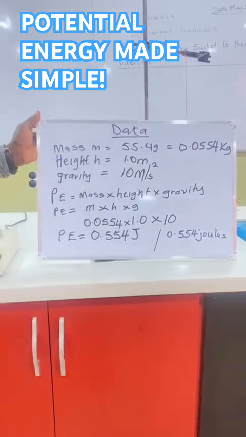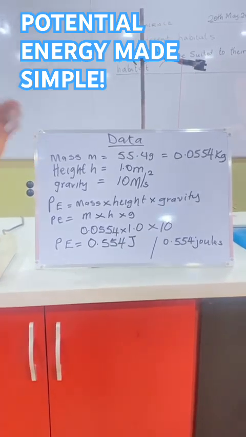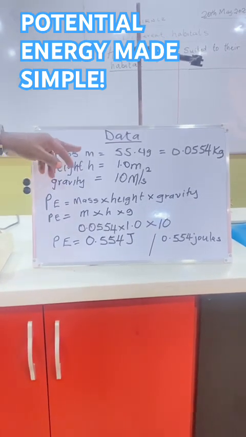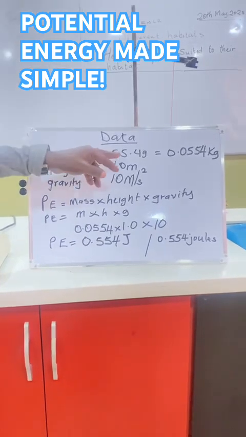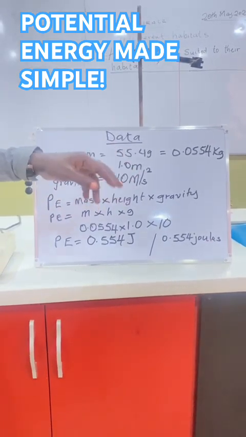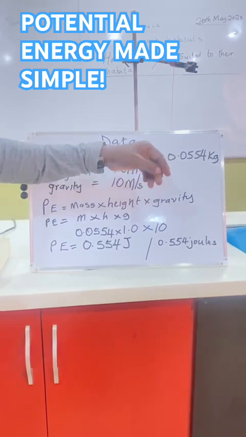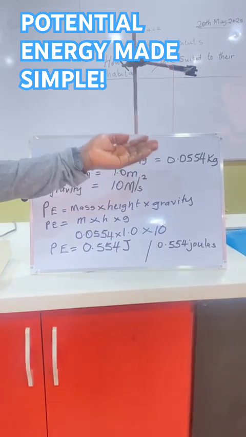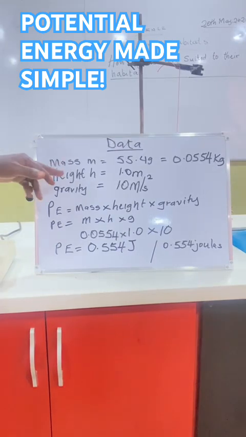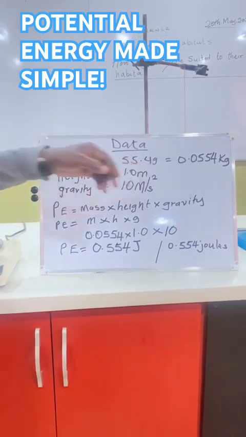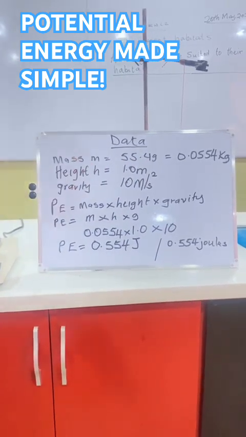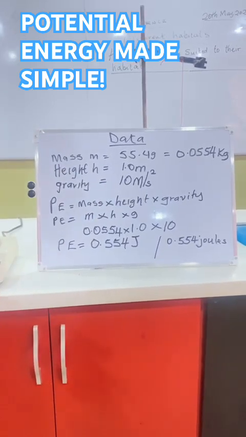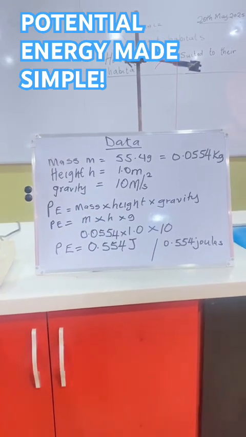Now, we have come down to where we present our data. Looking at the data from the experiment we conducted, we find the mass of the body to be 54.4 grams, which is equivalent to 0.0554 kilogram, because you need to convert it to its proper unit. Then the height is 1.0 meter. Then the gravity is 10 meters per second square, which is constant. It is 9.8 meters per second square, but we approximate it to 10 meters per second square.